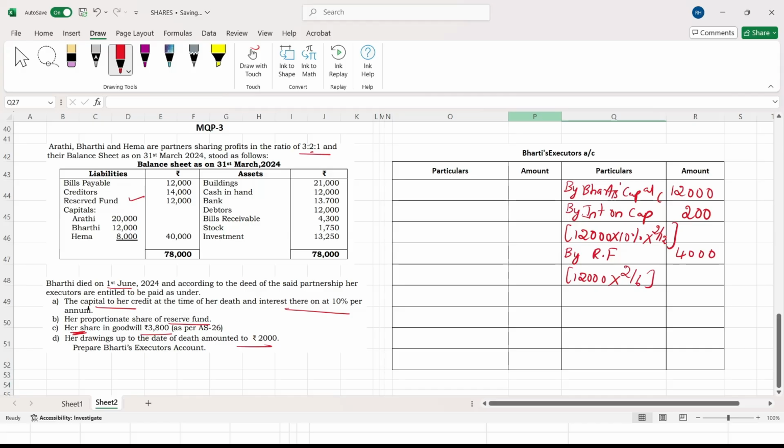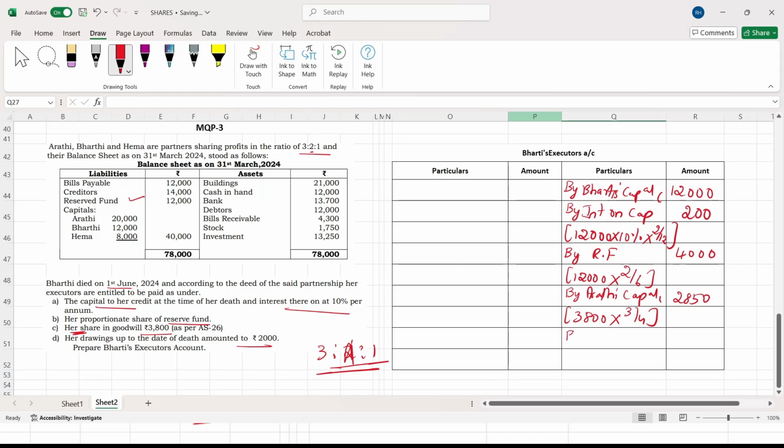Now who has to pay this 3,800? The remaining partners, that is Aarti and Hema, have to pay in the gain ratio. So how do you calculate the gain ratio? 3:2:1 is the old profit sharing ratio. If you leave Bharti, 3:1 will be the gain ratio. So now by Aarti capital account, 3,800 into 3 divided by 4, which comes to 2,850.